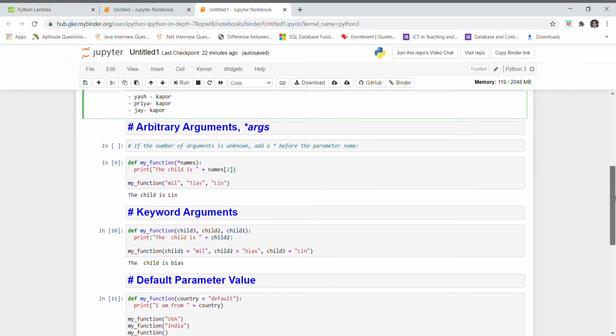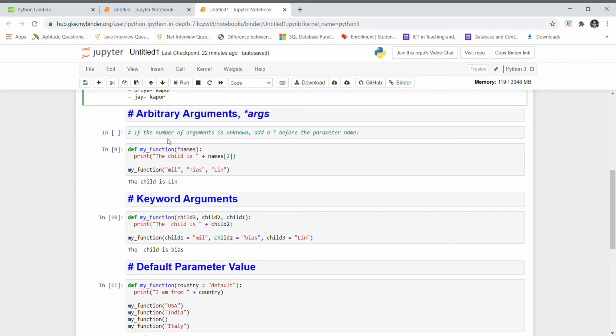Next we are going to see arbitrary arguments. If the number of arguments is unknown, add a star before the parameter name. If we don't know how many parameters we are going to pass to a function, at that time we use arbitrary arguments. In this I have declared one function, and I have passed the value names[2]. This will search in the argument list and see that at the second position in names I have Lynn. Therefore it printed that the child is Lynn.